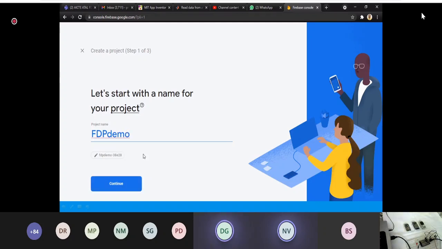The project name that I have given is FDP demo. In the same way, every participant may give a name, correct? Then how does Firebase understand it? I request all the participants please mute your mics.